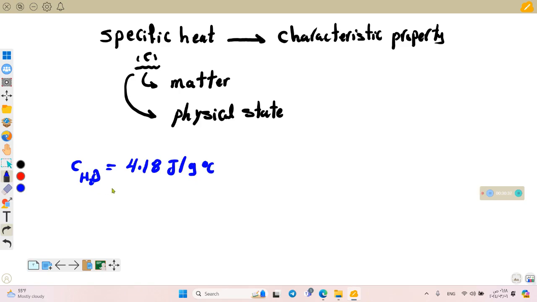But if I told you this is the specific heat of liquid water, what is the specific heat of H2O vapor, the water vapor? Here you'll notice the difference. By changing the physical state, the specific heat differs. It equals 2.01 joule per gram Celsius.